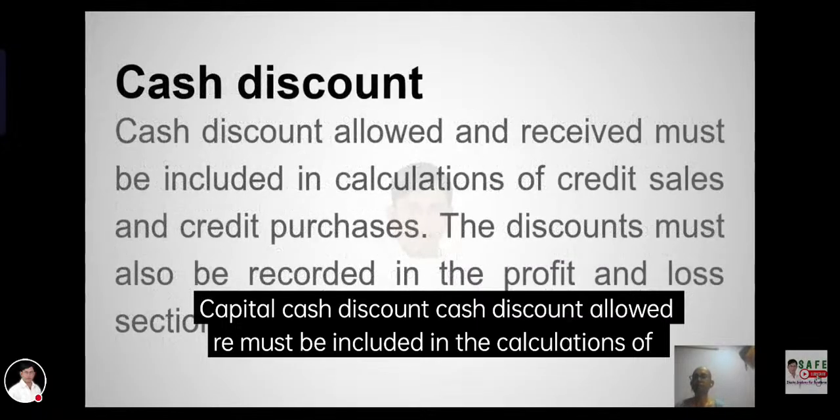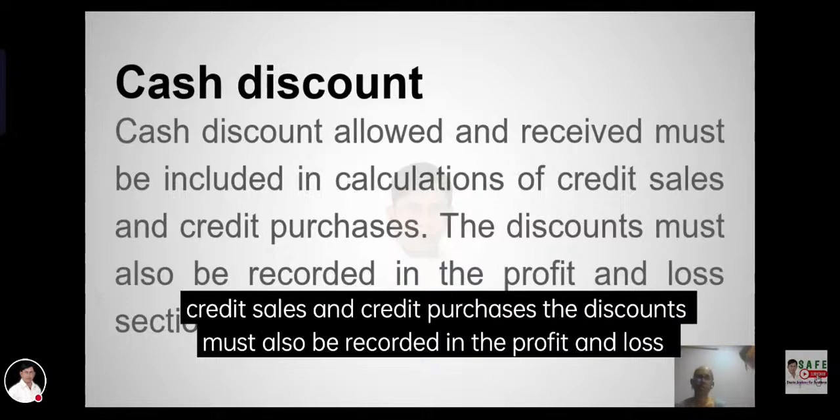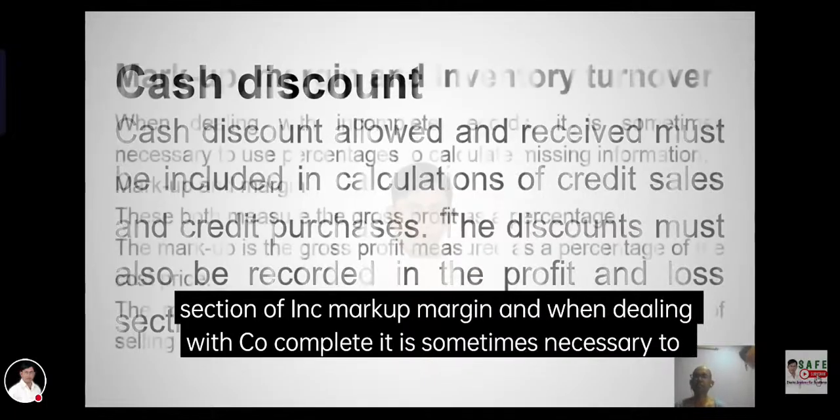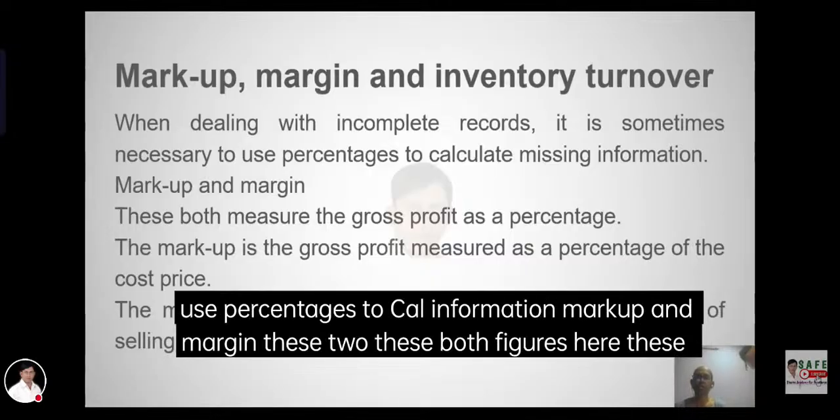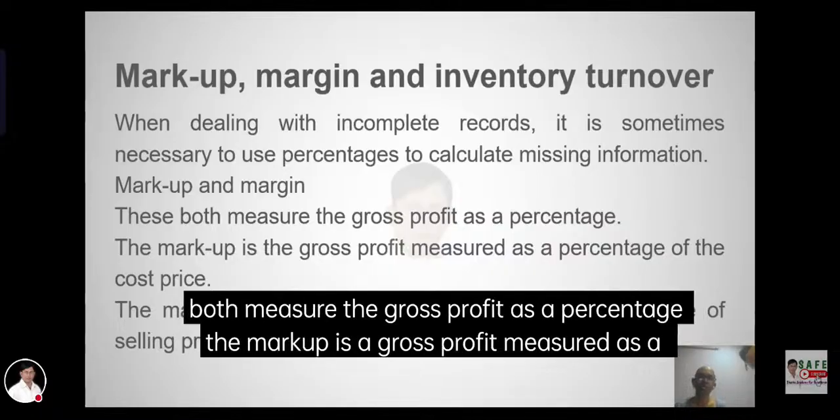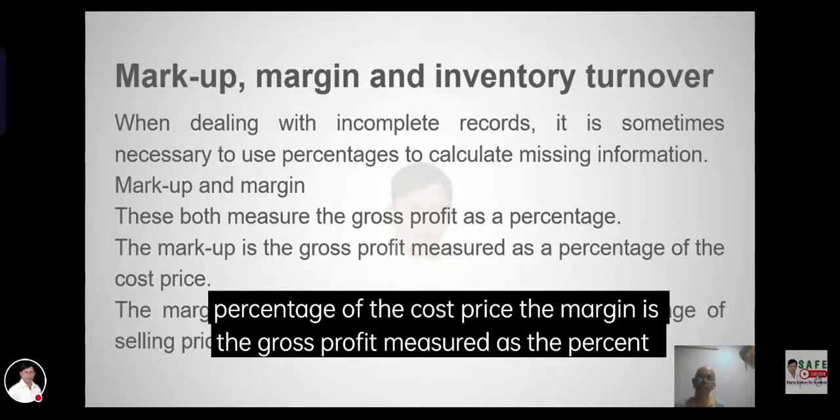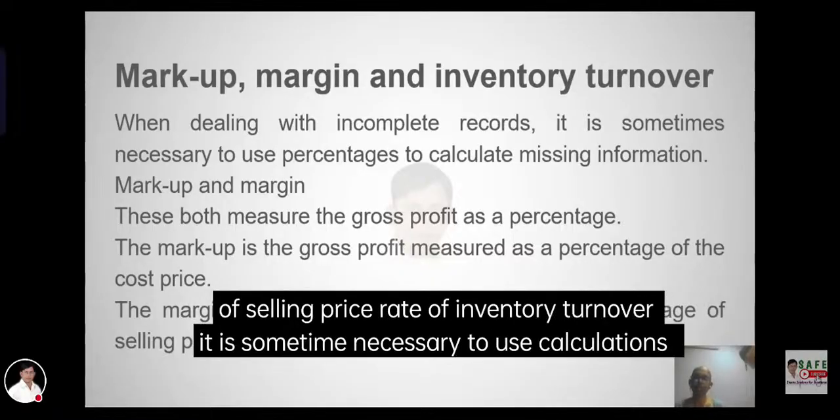Cash discount. Cash discount allowed is recorded in the profit and loss section when calculating gains. Markup and margin: these are sometimes confused, and both figures measure the gross profit as a percentage. The markup is the gross profit measured as a percentage of the cost. Margin is the gross profit measured as a percentage of the selling price.